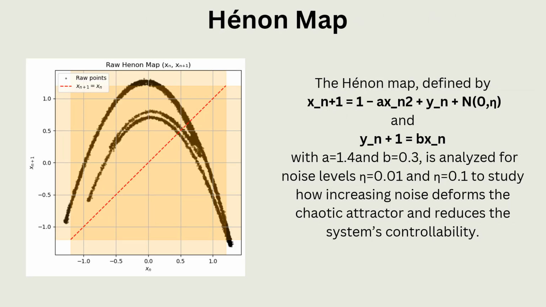Henon map. The Henon map is a two-dimensional chaotic system defined by two equations with parameters a equal to 1.4 and b equal to 0.3. We added Gaussian noise and analyzed its effect for noise levels 0.01 and 0.1. As noise increases, the attractor's smooth folded structure becomes distorted, showing a loss of chaotic order and controllability.